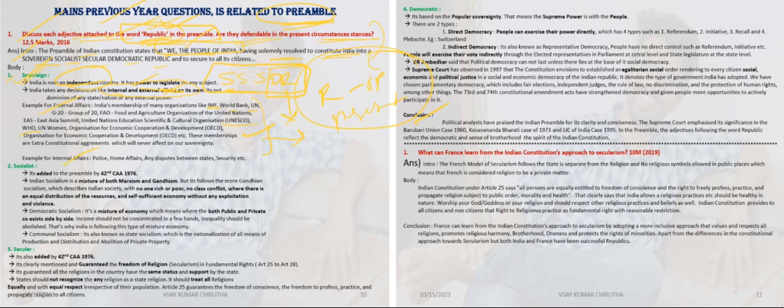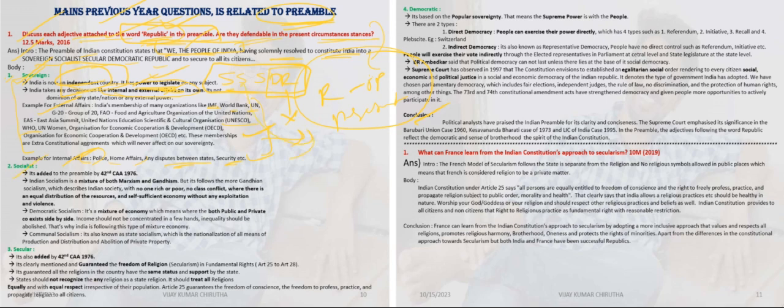And internal affairs are like police, home affairs, any disputes between the states, and security of any UTs. These are some examples of internal affairs. So this is related to sovereign. The only thing to remember is that sovereign means India is an independent country, which means India has full powers to take any decisions on both internal and external affairs. And second we are going to deal with socialist.